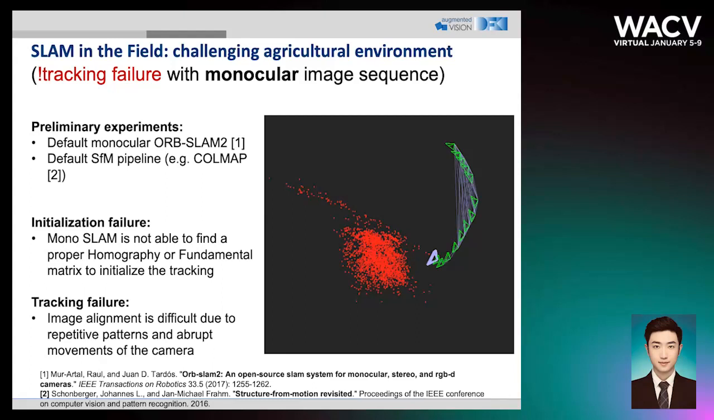So with preliminary experiments of default ORB-SLAM2 and a state-of-the-art structure from motion pipeline, COLMAP, the problem lies in the system not being able to find the first two best views to initialize, and the tracking or the image alignment is difficult due to repetitive patterns, which results in wrong feature matching.